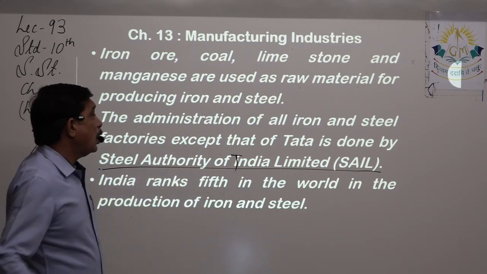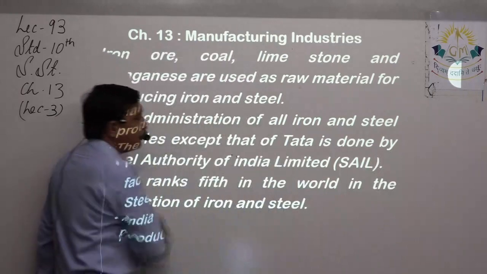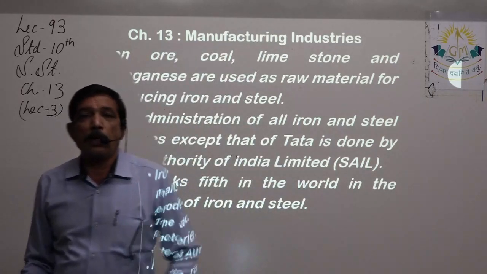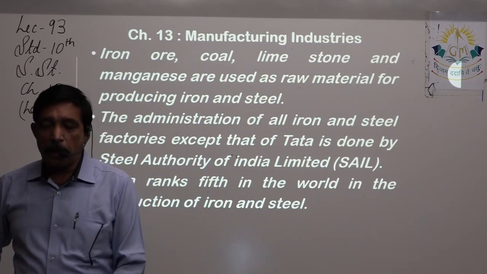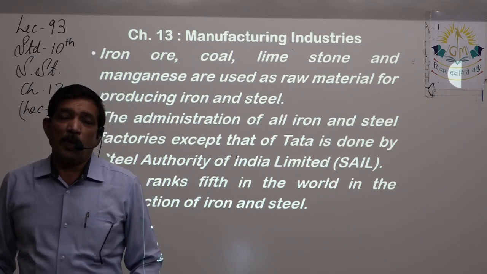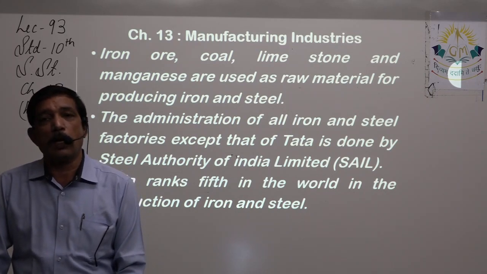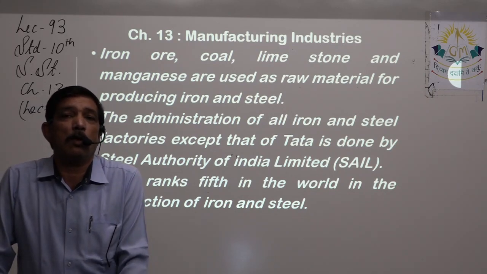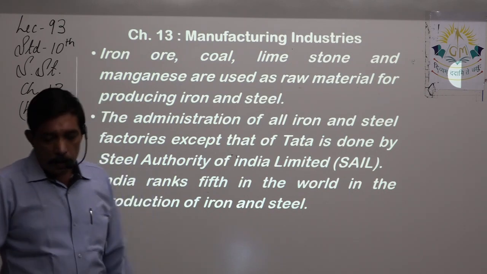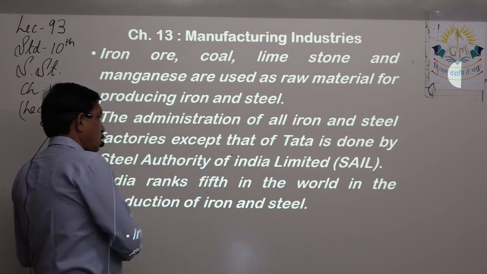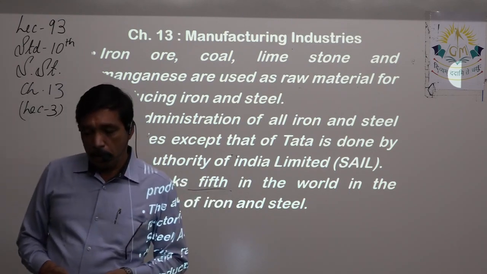All the other iron mines and iron factories in India are directly controlled by SAIL, right? So administration of all the iron and steel factories except that of Tata is under the complete control of SAIL, or Steel Authority of India. India ranks, we have learned this already, 5th in the world in the production of iron and steel.